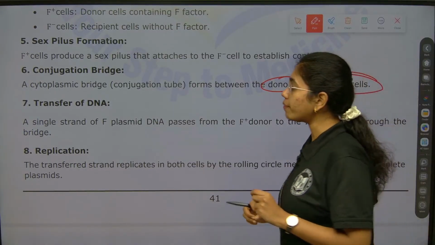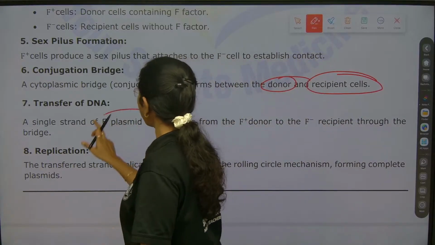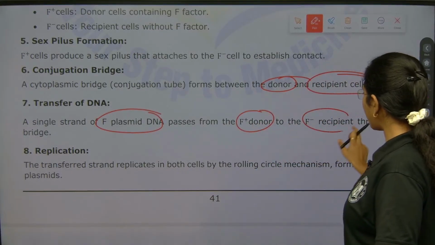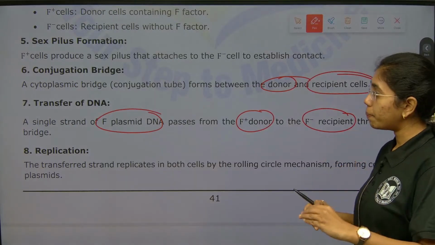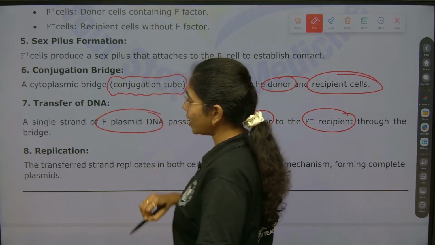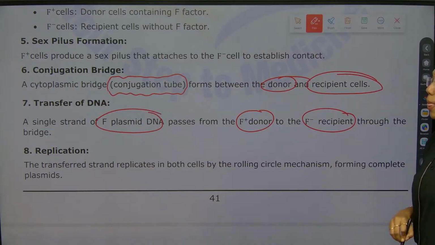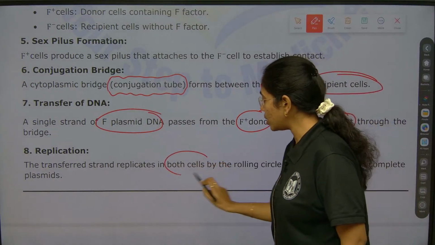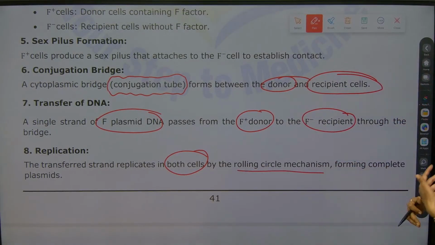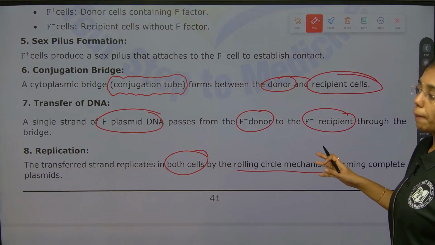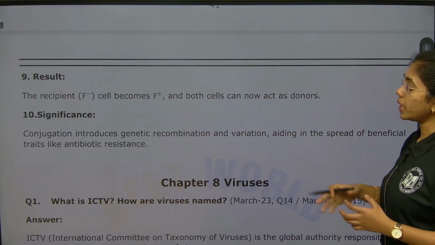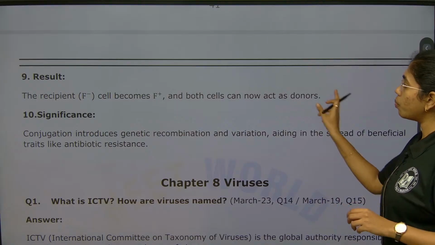Now, transfer of DNA. A single strand of F plasmid DNA will pass from the F plus donor to the F minus recipient through a bridge. That bridge is addressed as the conjugation tube. Now, replication. The transferred strand will replicate in both the cells by rolling circle formation, forming complete plasmids. Lastly, the recipient F minus cell will become F plus, and both will act as donors.